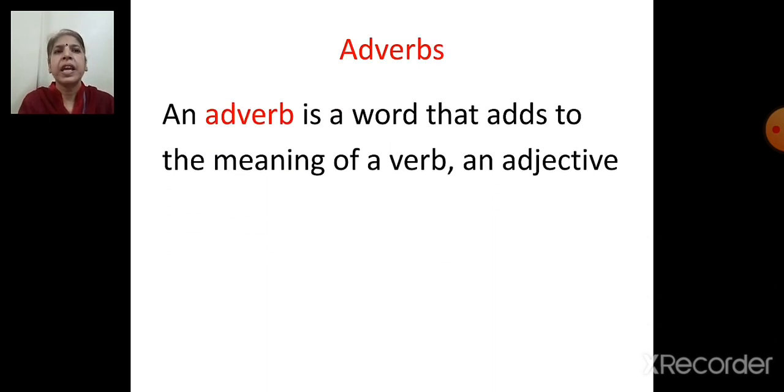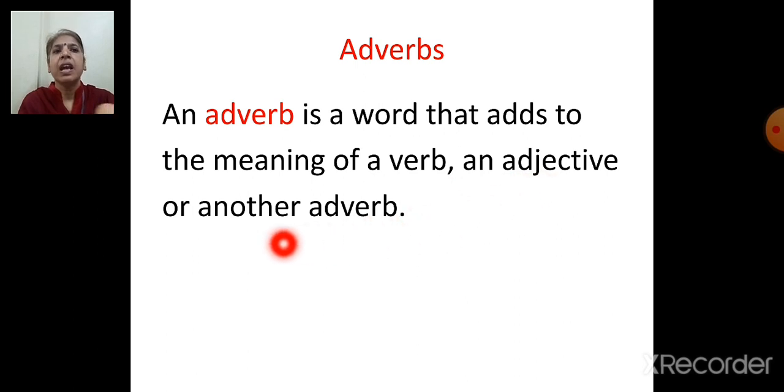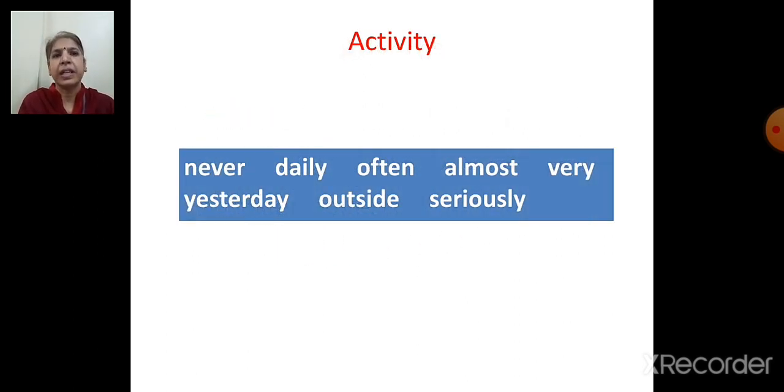So what are adverbs? An adverb is a word that adds to the meaning of a verb, an adjective or another adverb. So remember children, adverbs not only add meaning to verbs, but they also add meaning to an adjective or another adverb.